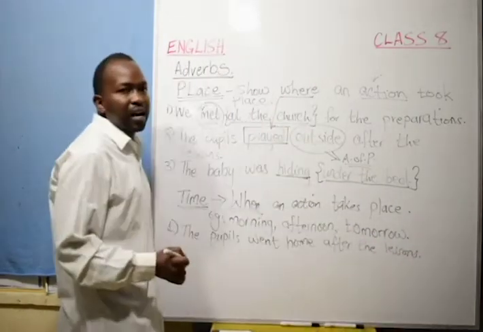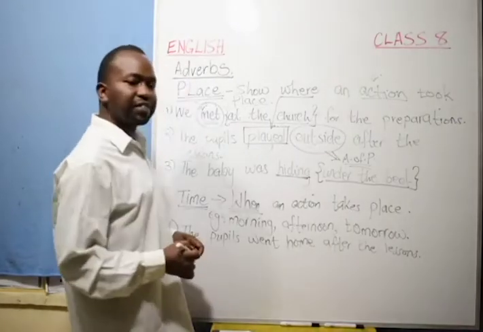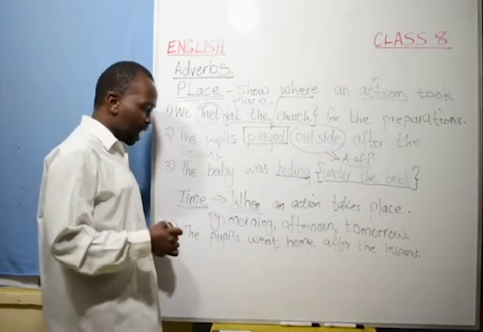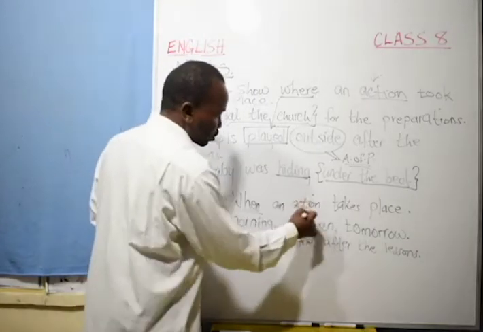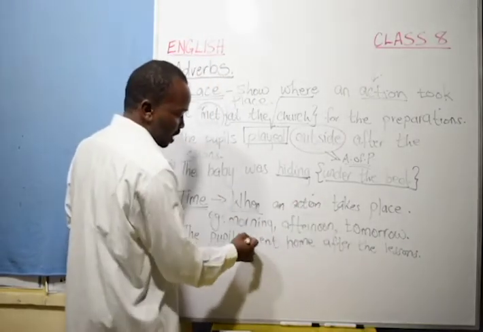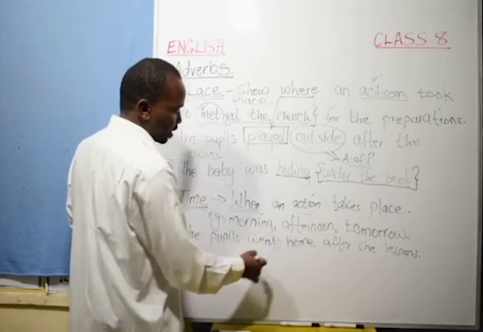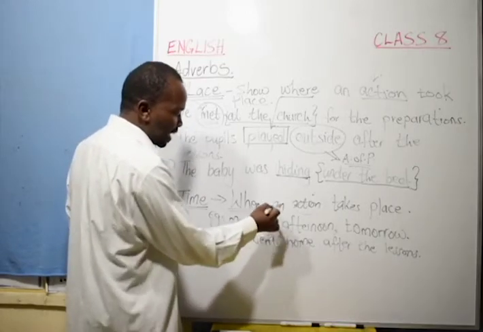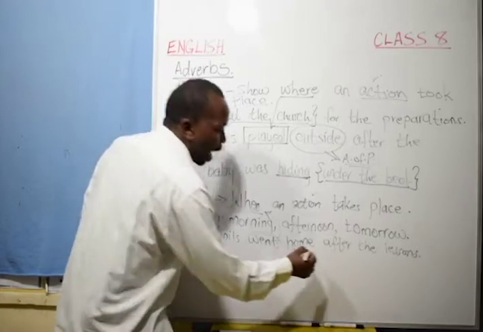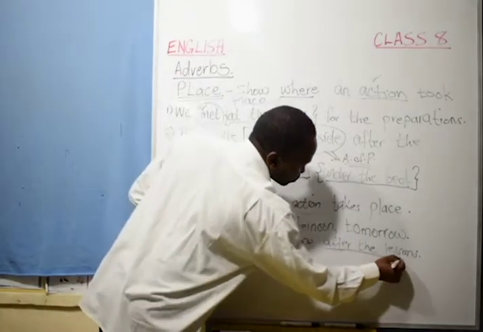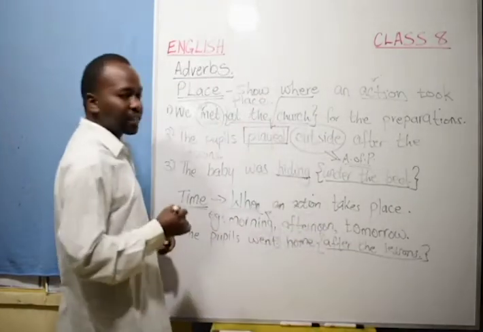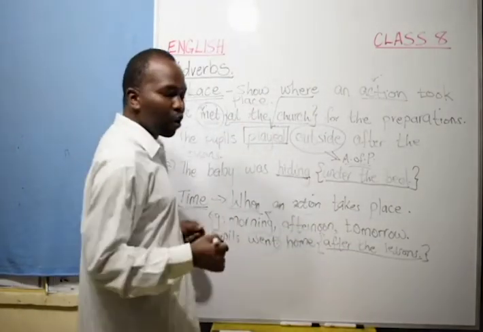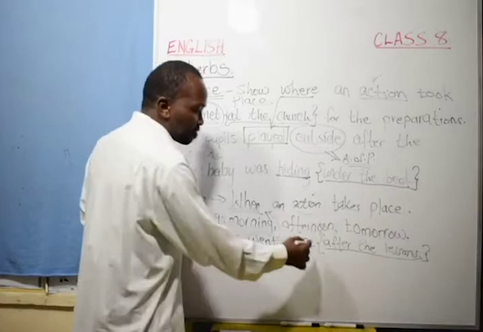Now you ask yourself, which is the action? Is it went or going? Then the question is, when did they go home? After the lessons. So this is our adverb of time, telling us when the action of going home happened.